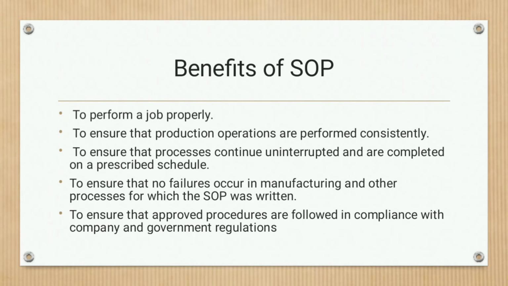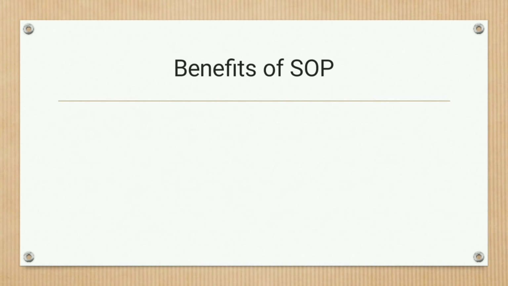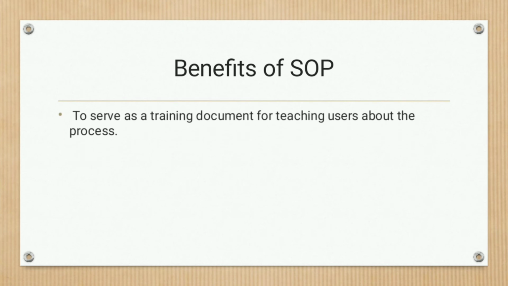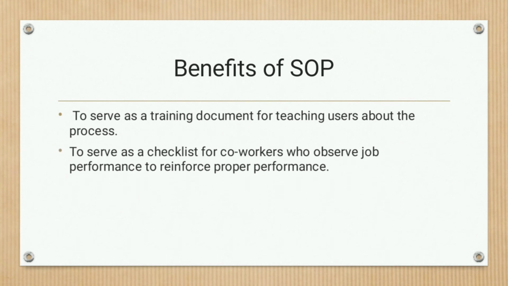Then the next one is to ensure that approved procedures are followed in compliance with company and government regulations. Then the next benefit of SOP is to serve as a training document for teaching users about the process, to serve as a checklist for co-workers who observe job performance to reinforce proper performance.